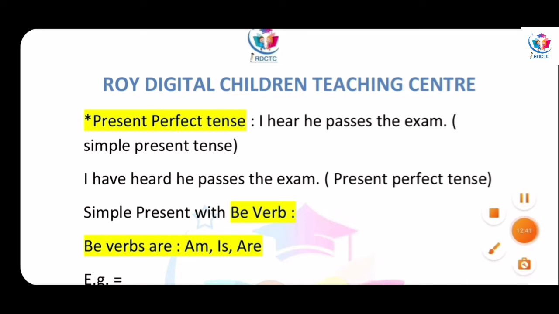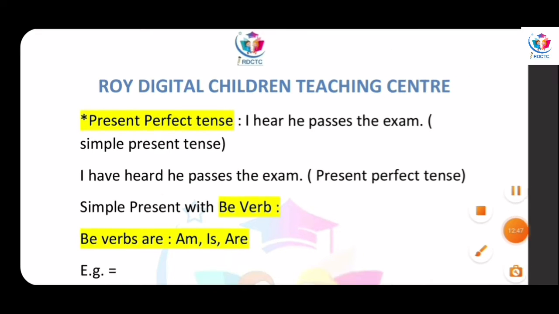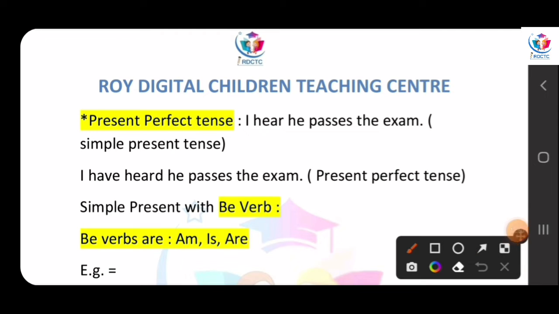Similarly, we use simple present instead of present perfect tense. I hear he passes the exam. I heard in the past that he passed the exam. In these cases, I have to write this sentence in the present perfect tense.